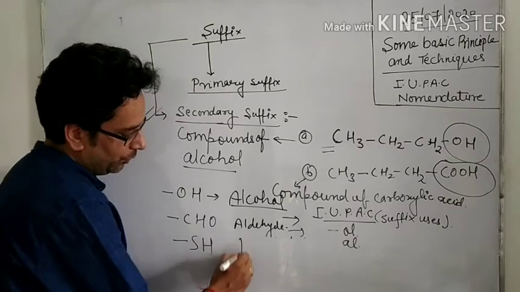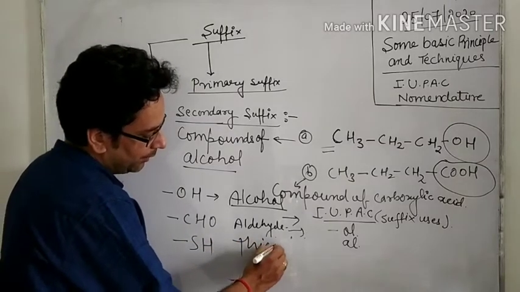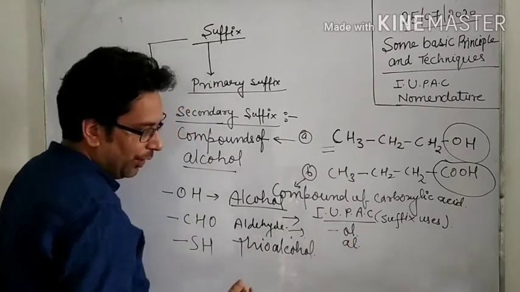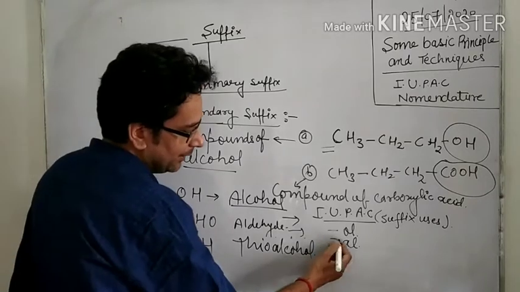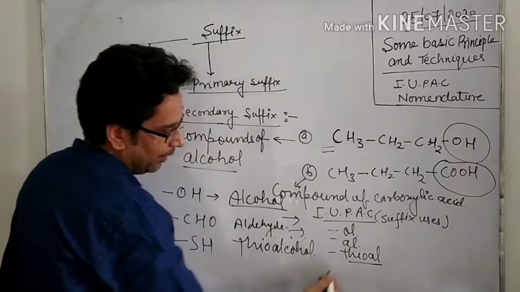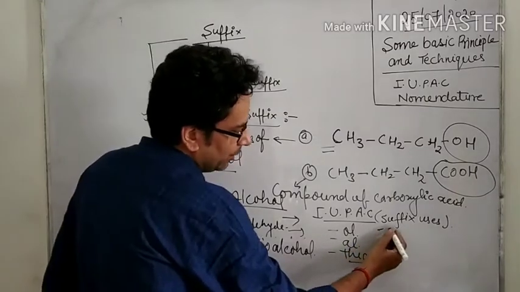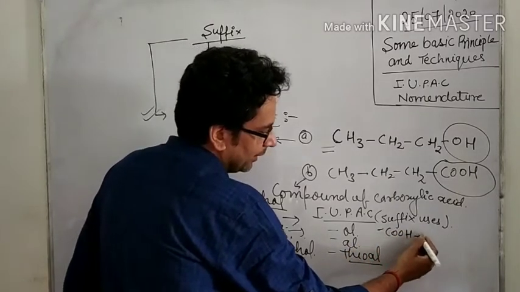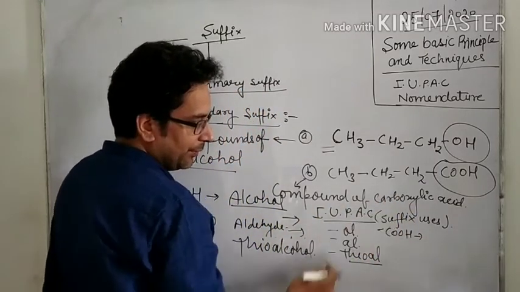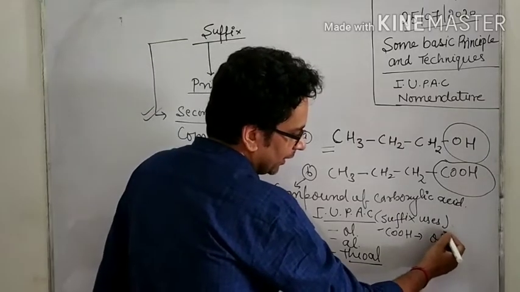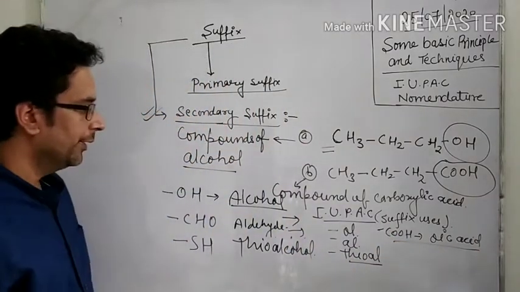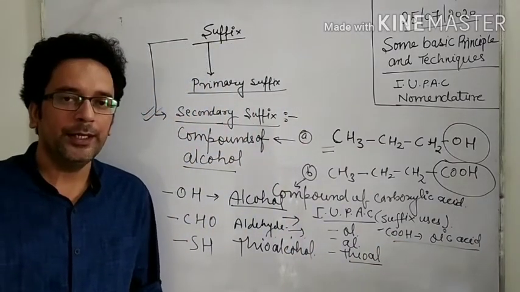When the SH group is present, it is known as thio alcohol, and the word used as secondary suffix is thiol. When the COOH group is present, it is carboxylic acid, and the word used in secondary suffix is oic acid. So this is the meaning of secondary suffix.